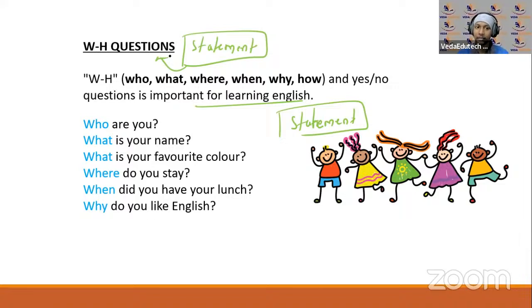Like this. When did you have your lunch? आप अपना lunch कब किए? I had my lunch at 1 o'clock in the afternoon. Right, तो एक सेंटेंस बन रहा है वहाँ, स्टेटमेंट आ रहा है.